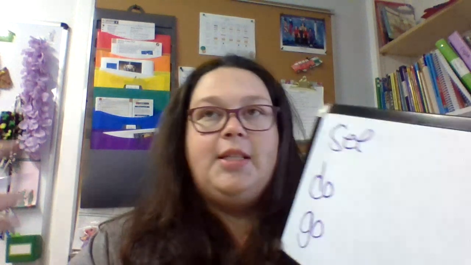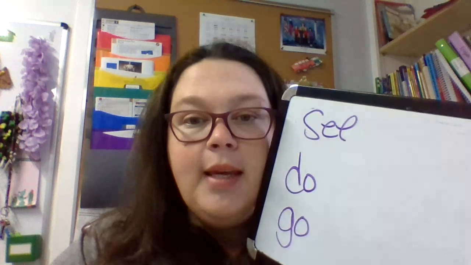Now we're going to talk about some more special verbs. So we have this word see, we have this word do, and we have this word go. If she sees something or we see something, one person sees, several people see. Same thing with do.